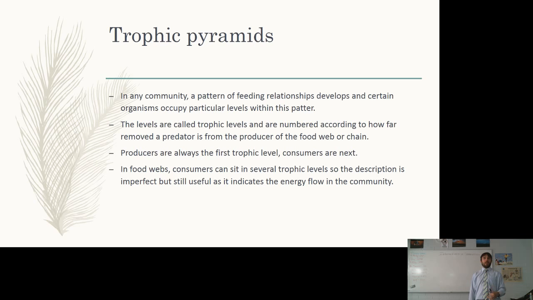And then we go to secondary consumers, or the second trophic level, and the third trophic level, and the fourth trophic level. In food webs, consumers can sit in several trophic levels, and so the description of trophic levels is a bit imperfect. But it's still useful because it indicates the energy flow in the community. In food chains, on the other hand, it's a very linear description, and it gives us a very clear indication of where something sits, but it's not complete. And I'll illustrate that in our example that we're going to put up on the board in just a moment.